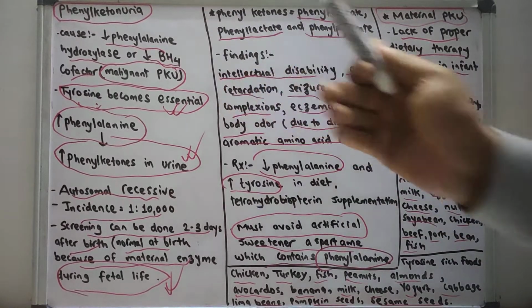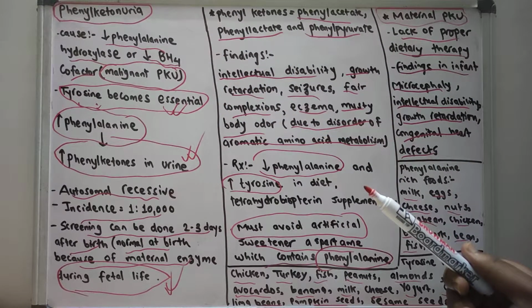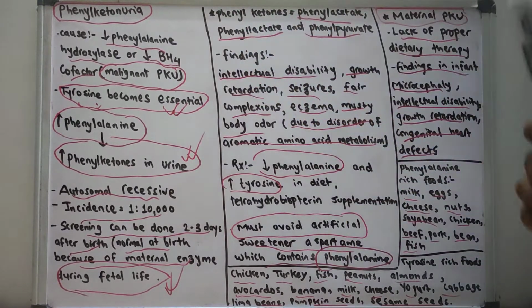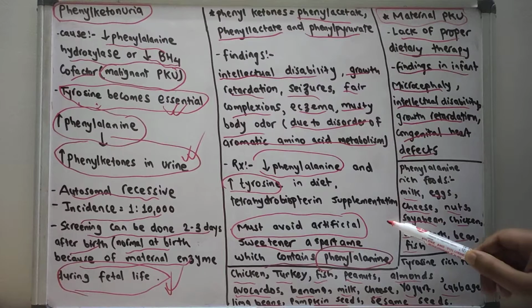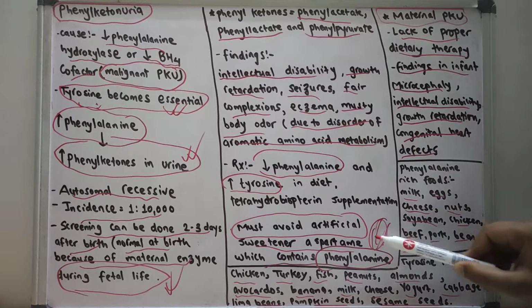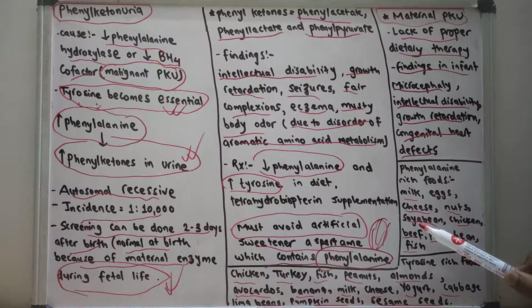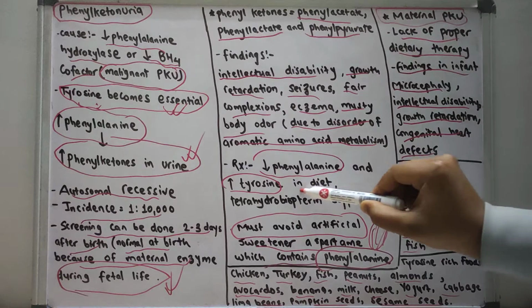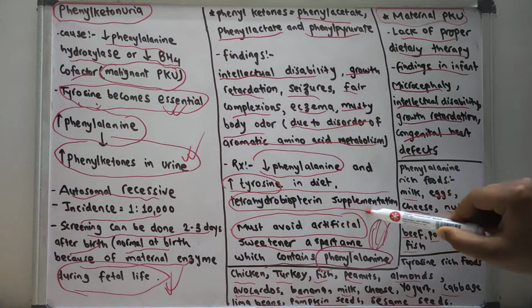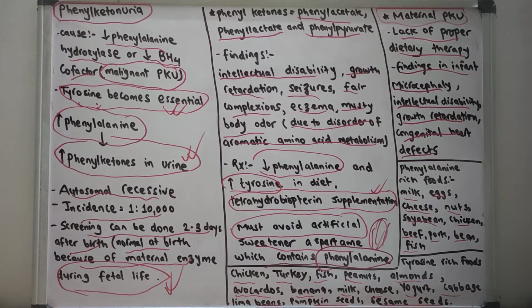If there is a decreased amount of phenylalanine hydroxylase, there is already an increased amount of phenylalanine. So if there is extra supplementation of phenylalanine, it can aggravate the disorder. Also, we can give tetrahydrobiopterin supplementation. So these are all the treatments.